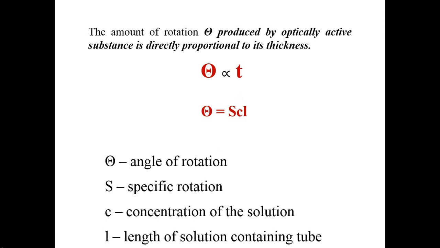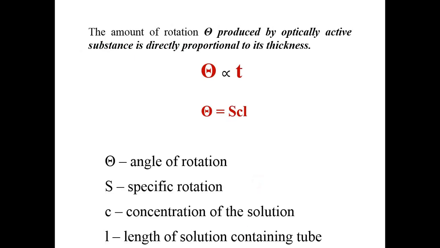Good. Now we have seen the optical rotation. Now we are going to talk about the specific rotation. Here, to remove the proportionality sign, we have taken the constant which is denoted by the capital letter S. Now we have to see what this specific rotation is. What is the meaning of the term specific?